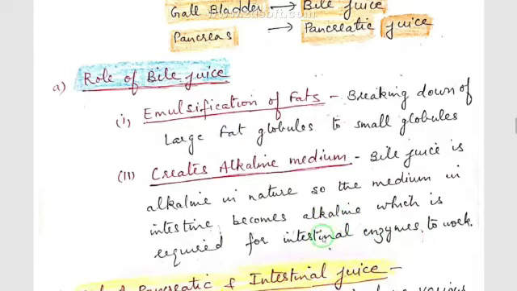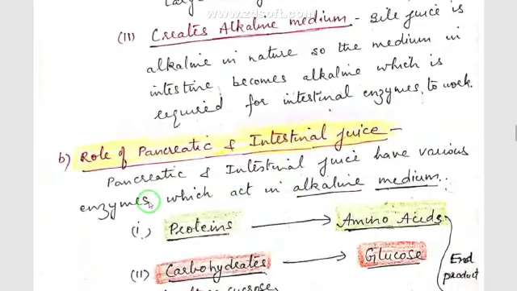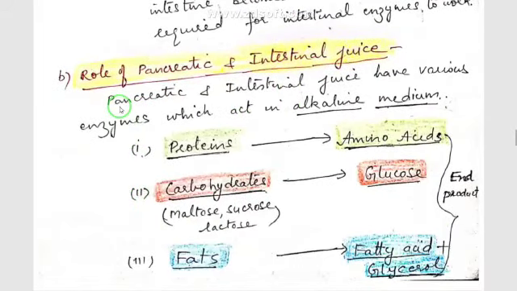Now, what is the role of pancreatic and intestinal juice? The role of bile juice we have studied. The pancreas sends its pancreatic juice, and the intestine itself also secretes a juice called intestinal juice. So the role of pancreatic and intestinal juice is here. Pancreatic and intestinal juice have various enzymes. They have a large number of enzymes which act on various food items, various nutrients, and they complete full digestion of the food.